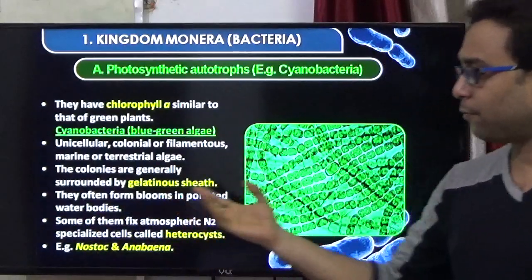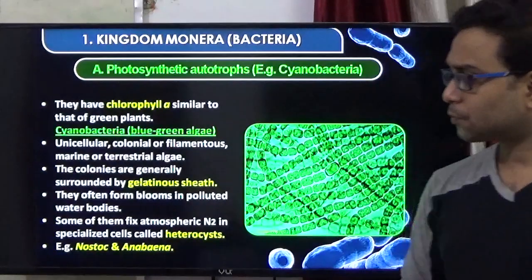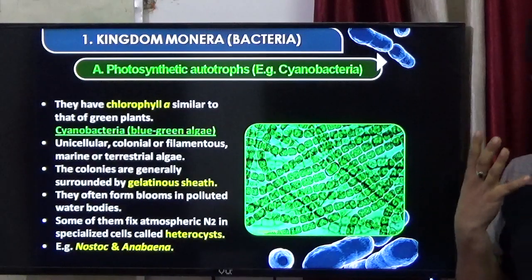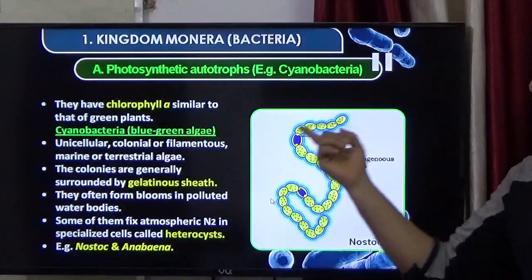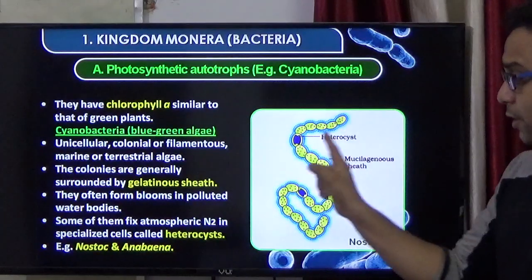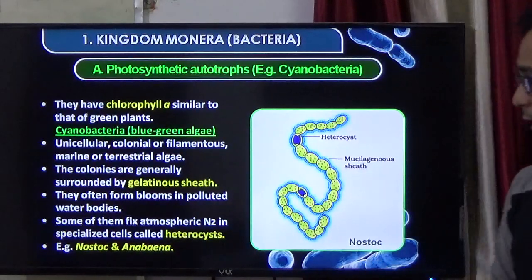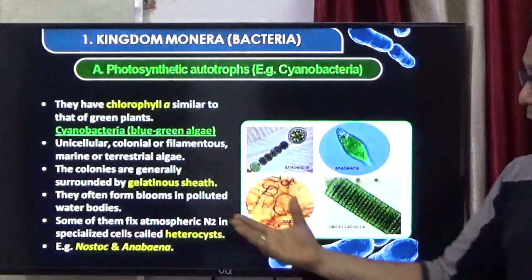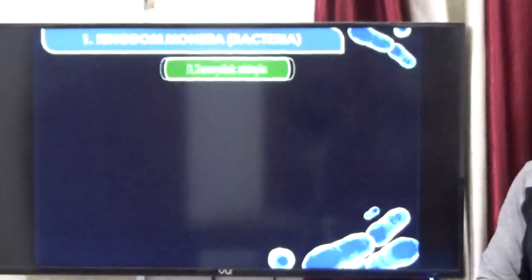Next, they often form blooms in polluted water bodies. That is called algal bloom. Some of them fix atmospheric nitrogen, and this is their important property. They have a special structure called the heterocyst. This picture is taken from the NCERT book. This structure, the heterocyst, helps in nitrogen fixation in the cyanobacteria, along with their mucilage sheet. This is Anabaena and Nostoc, right? Oscillatoria is also an example of blue-green algae.